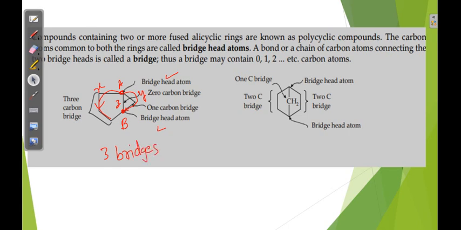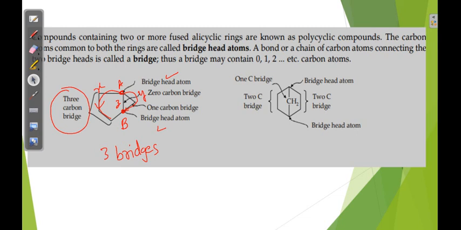Okay, now these carbons are called bridge carbons. In a bridge, how many carbons are there? Those are bridge carbons. You can see in the X path, three carbons are there, so bridge carbons are three.